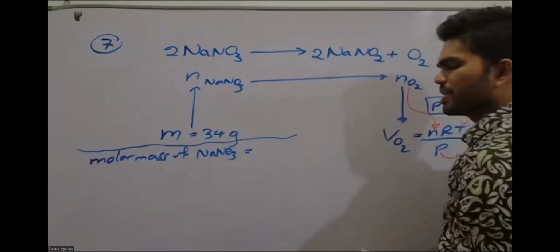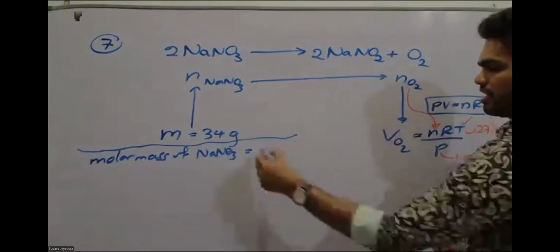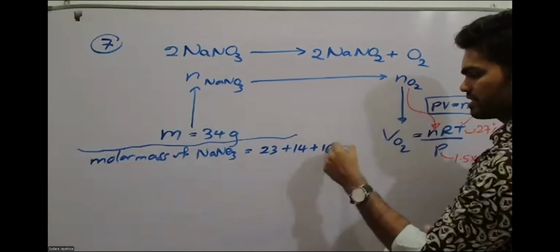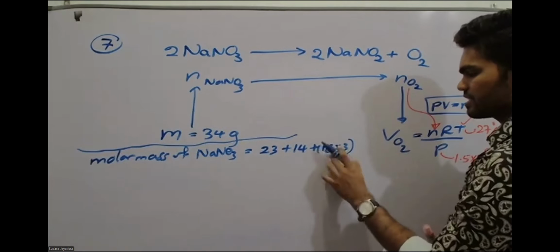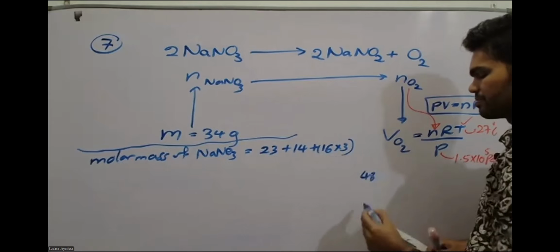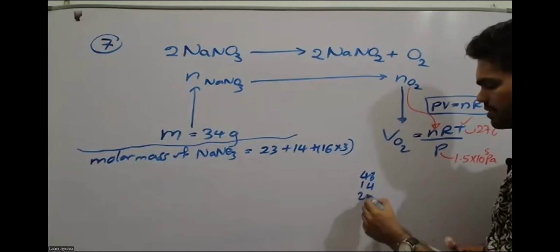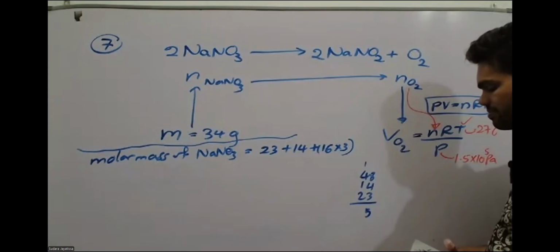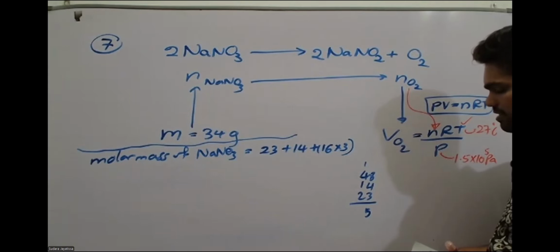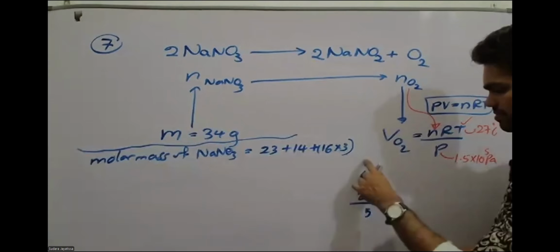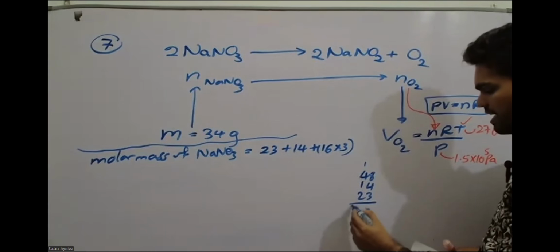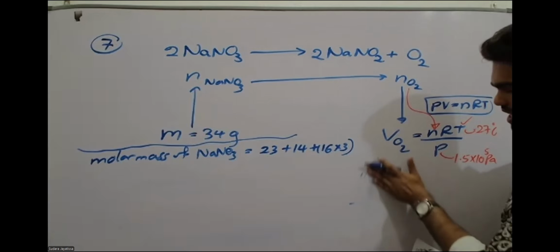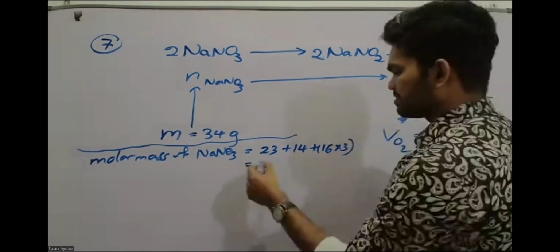Okay, I explain this also. 23 plus 14 plus 16 into 3. So 16 into 3, 48. Okay, and 14 plus 23, so it's going to be 85. So 85 grams per mole.